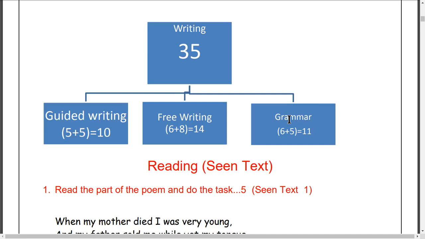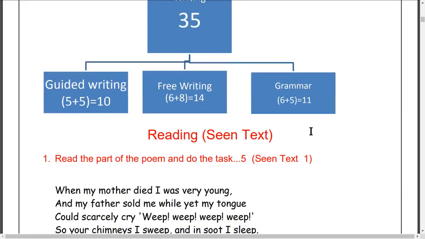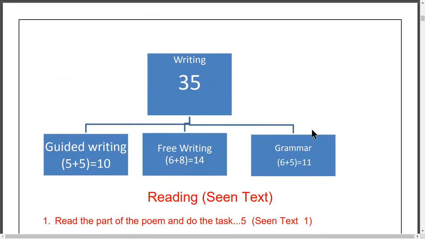Two types of grammar questions are asked in the examination. The first one is reproduction. There are 6 questions, and if you write the answer correctly, one question carries 1 mark, so altogether 6 marks. And the other one, a passage will be given, and in the passage there are options. You have to choose the correct option and write it there. So it is 5 marks, altogether 11 marks. This is grammar, which is included in the writing exercise.